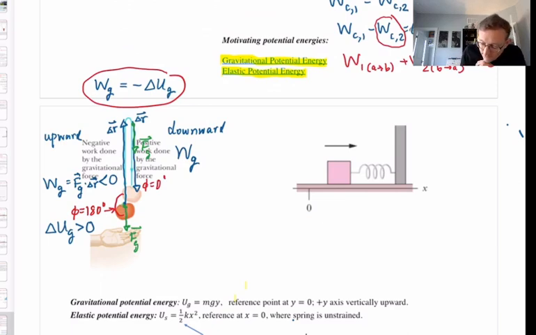So the work done by the gravitational force on the downward journey is positive. That tells me that the change in the gravitational potential energy for the downward journey is negative because of that negative sign in the relationship that's circled in red. So for the downward journey, gravitational force does positive work, but the gravitational potential energy decreases. Well, that's because it's getting lower.